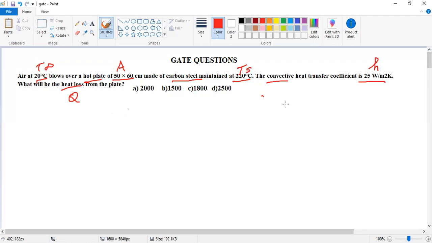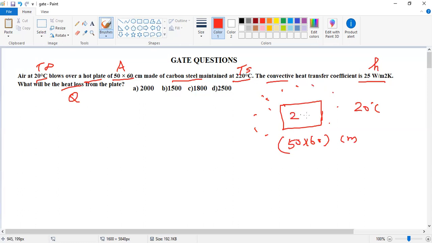So we consider the plate, a hot plate. The dimensions are length 60 centimeter. The surrounding temperature is 20 degrees Celsius, and the plate, made of carbon steel, is at 220 degrees Celsius. Heat transfer occurs from higher temperature to lower temperature. The medium is solid to fluid, an air medium. So that is convection.